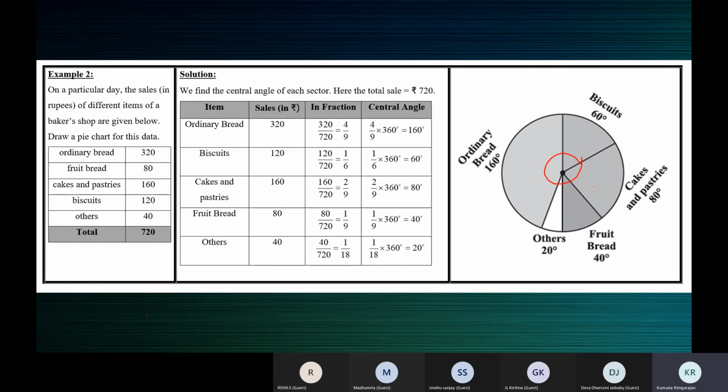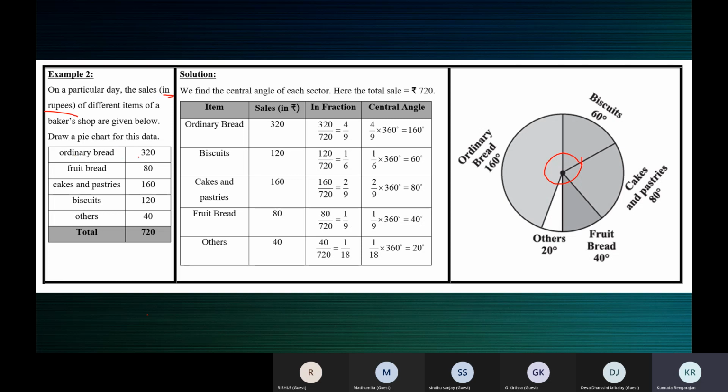Now, what is this one? On a particular day, the sales of different items of a baker's shop are given below. Draw a pie chart for this data. The sales in rupees is given to us.